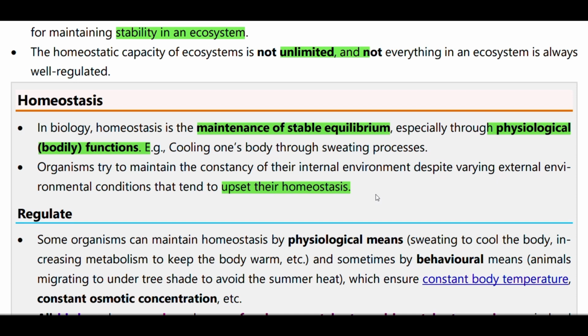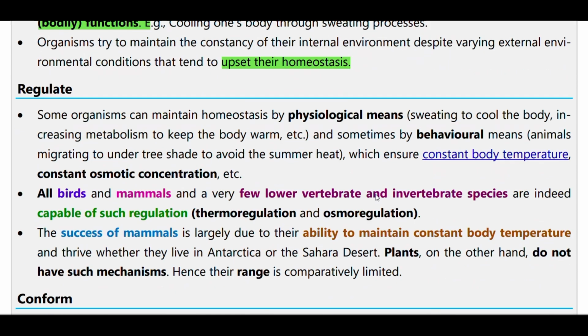That upsets homeostasis. Some organisms can maintain homeostasis by physiological means, sweating to cool the body and increasing metabolism to keep the body warm. Some do it by behavioral means.